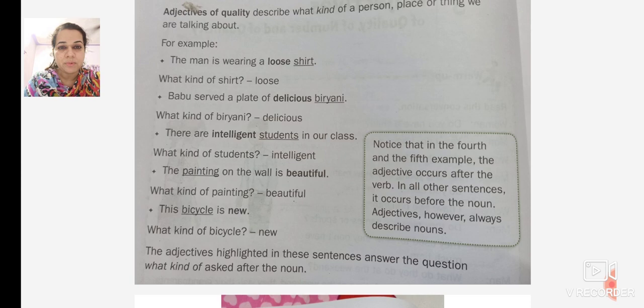It tells more about the noun. When we ask the question, we get the answer adjective. Like what kind of a shirt? Loose shirt. So loose is an adjective. So when we ask the question what, which kind, what kind, we get the answer that is adjective. Like loose, delicious, intelligent, beautiful, and new. All these, when we ask what, we get the answer in the form of adjective.